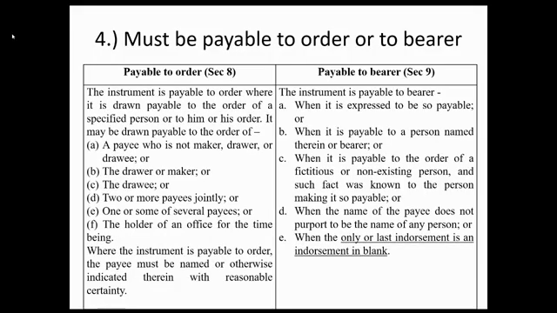Now, let us proceed now sa requirement number 4. It must be payable to order or to bearer. Now, kailan siya payable to order? Sasagutin ng Section 8. Kailan siya payable to bearer? Sasagutin ng Section 9. Sabi ng Section 8, the instrument is payable to order when it's drawn payable to the order of a specified person or to him or his order. It may be drawn payable to the order of. Okay? Kaya dalawang paraan lang para maging payable to order. Either payable to X order or payable to the order of X.